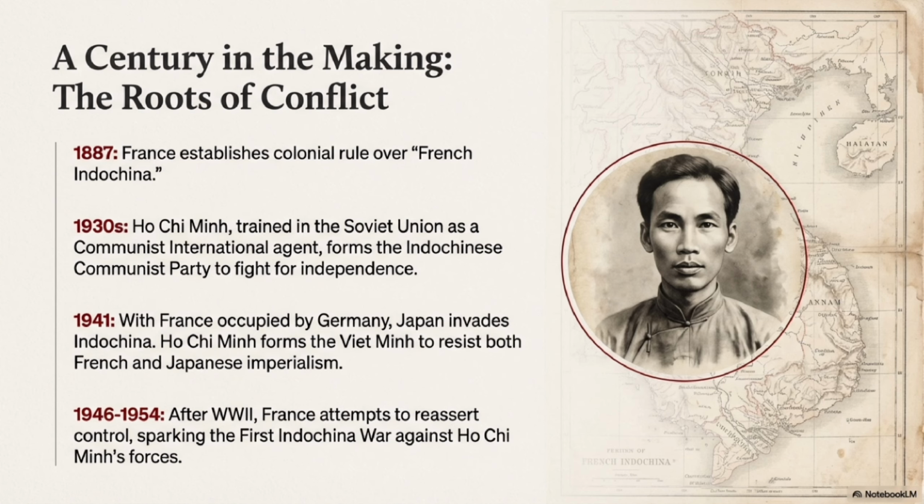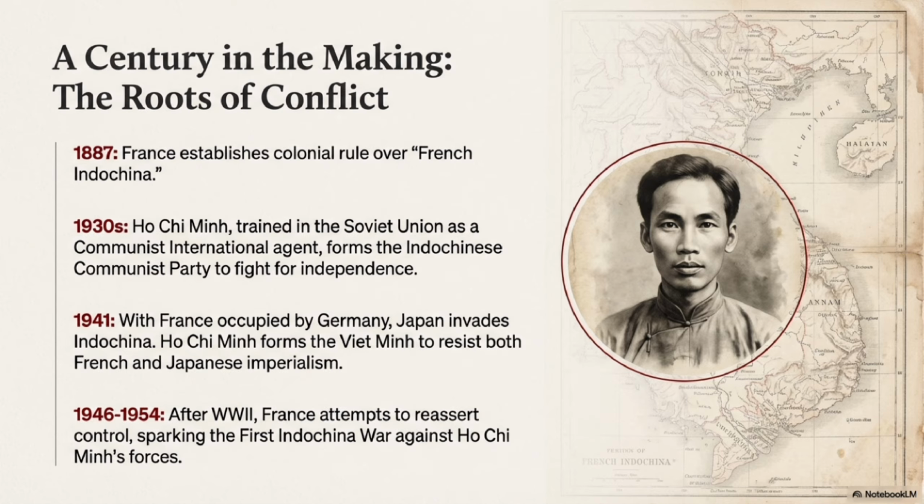To understand the Vietnam War, we need to go back nearly 100 years. In 1887, France took control of Vietnam as part of its colony called French Indochina. Vietnamese people were ruled by foreigners and denied independence. In the 1930s, a revolutionary leader named Ho Chi Minh, influenced by communist ideas, organized resistance against colonial rule.